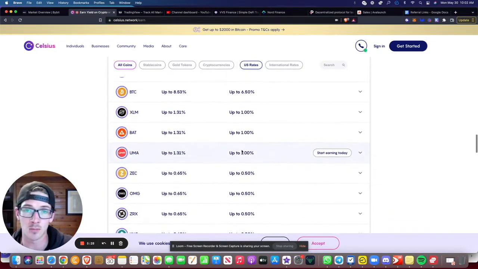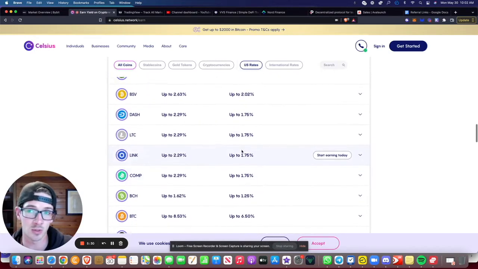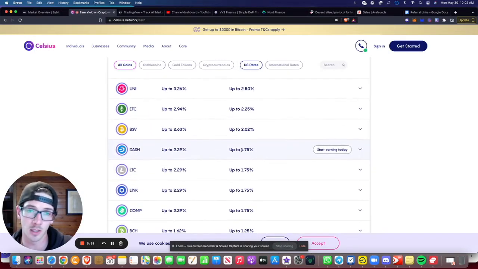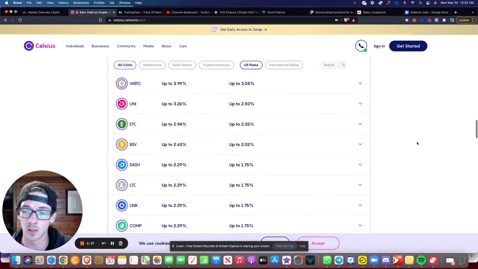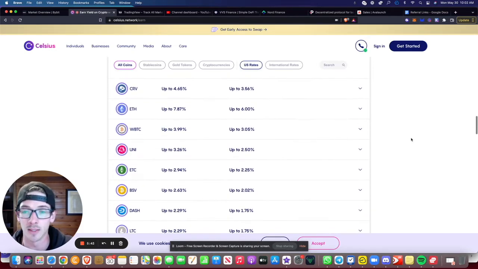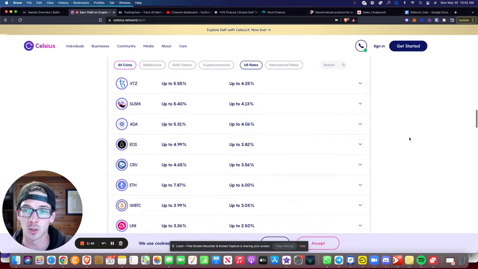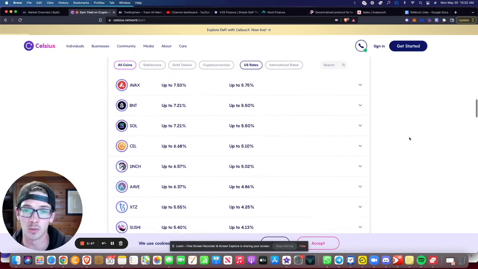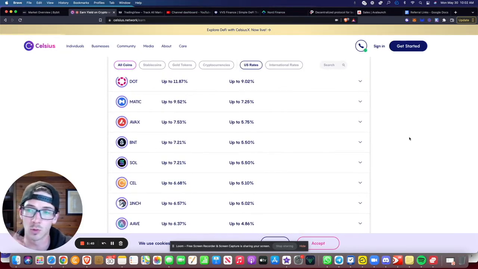Like I said, this is part of my DCA strategy. I know it's a little bit more risky. It's not stored in a cold wallet perhaps, but I've got a lot stored on centralized exchanges and platforms like this. And I put a little bit in here just to earn a little bit of extra APY, a little bit of extra percentage, let my money do some more work for me.